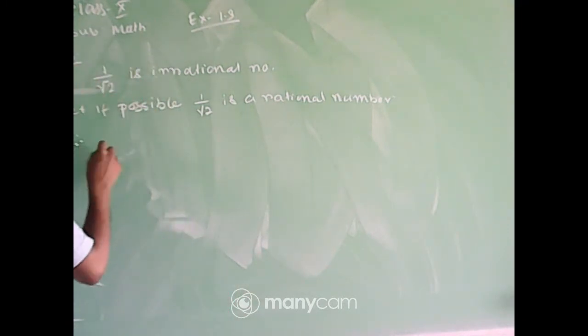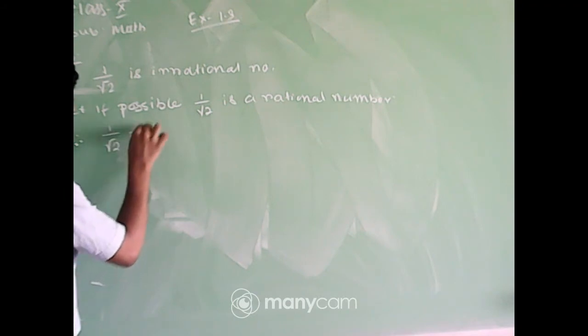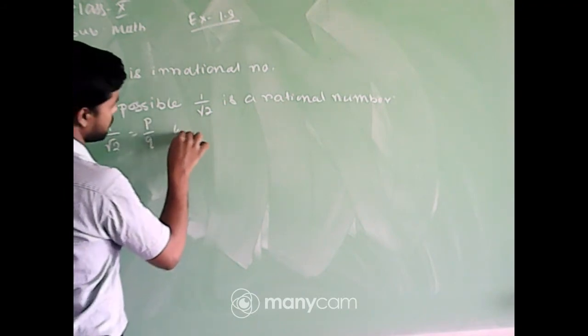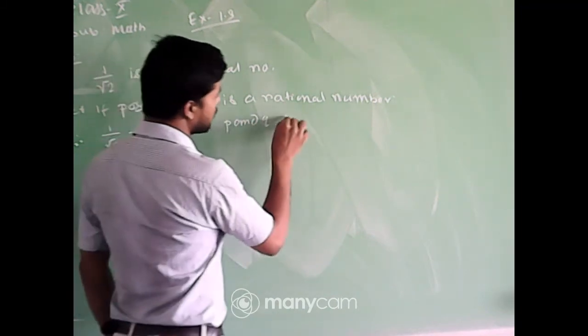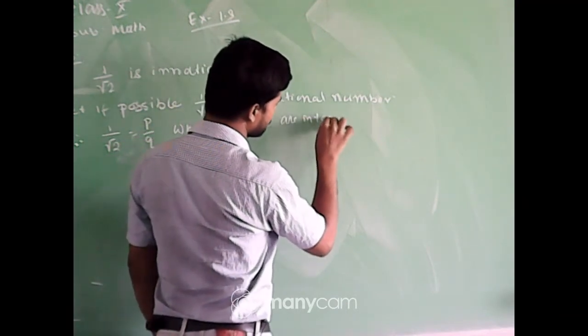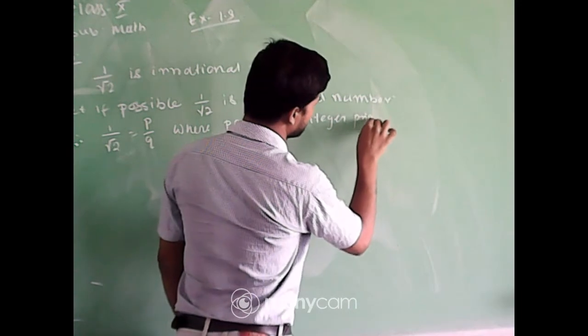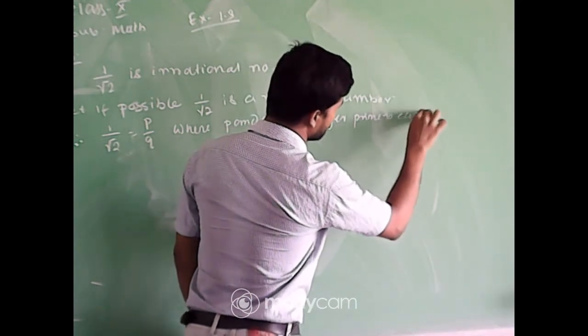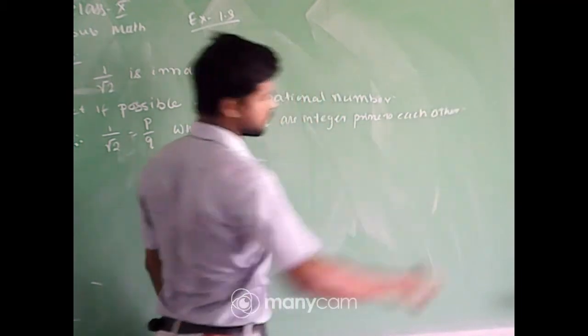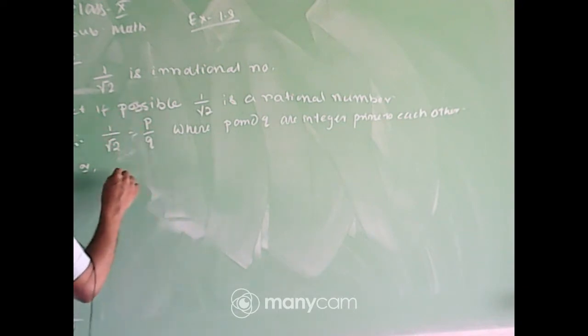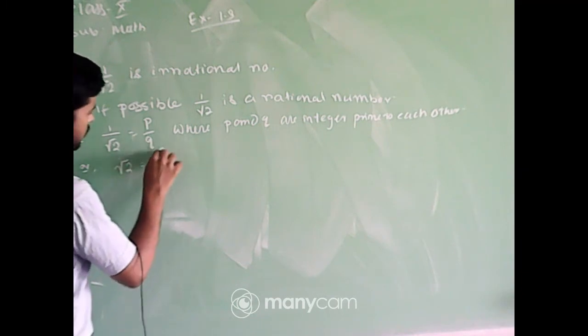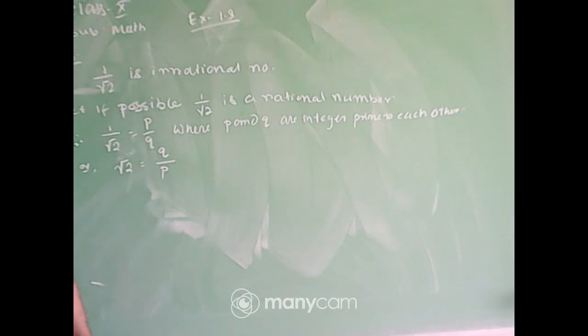Therefore 1 by root 2 is equal to p by q, where p and q are integers prime to each other. Now find the reciprocal of both sides. The reciprocal of 1 by root 2 is root 2, which is equal to q by p.